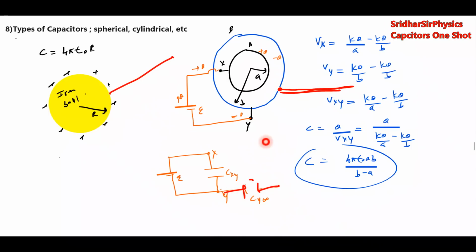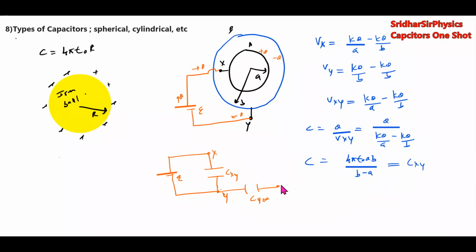But यहाँ पे हम capacitance between the shells पूछ रहे हैं. So he's asking between X and Y. Between X and Y will be only Cxy. So what will be your answer? Your answer will be Cxy. So these formulas are very important. Complete spherical shells, आपको ये formula याद रखना पड़ेगा.